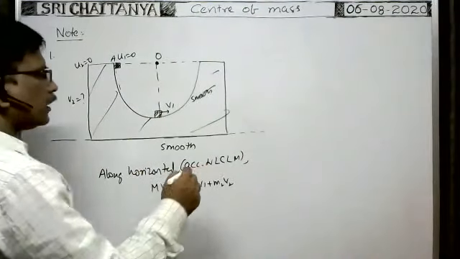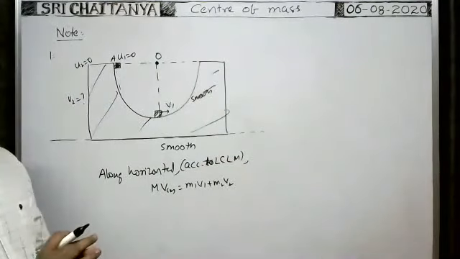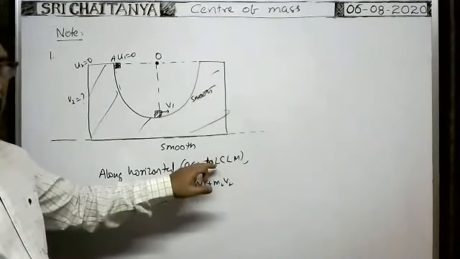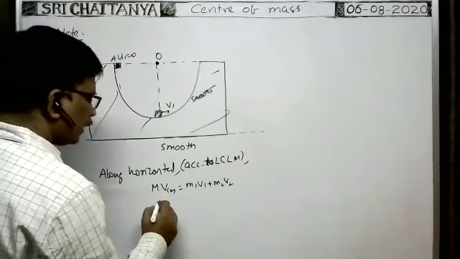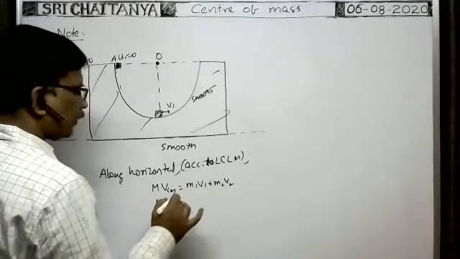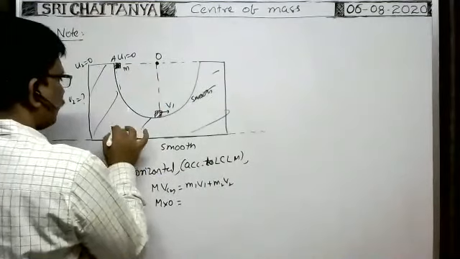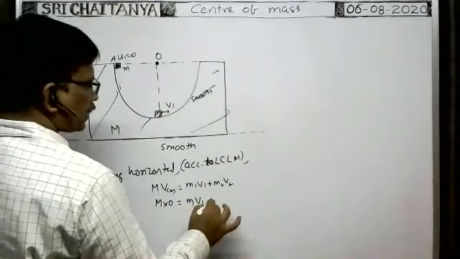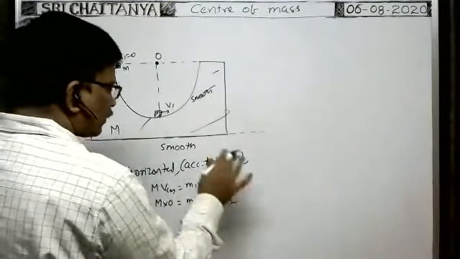According to the law of conservation of linear momentum, it is 0. M into velocity of center of mass is 0. M1 means mass of the body, small m, and mass of the wedge, say capital M. Mass of the body into velocity of this body V1, plus mass of the wedge M2 into velocity of the wedge V2 along the horizontal direction.